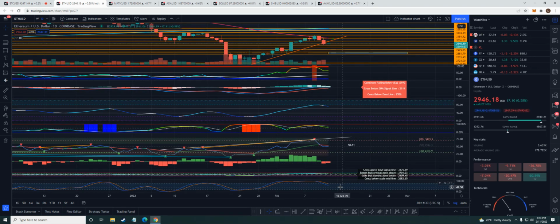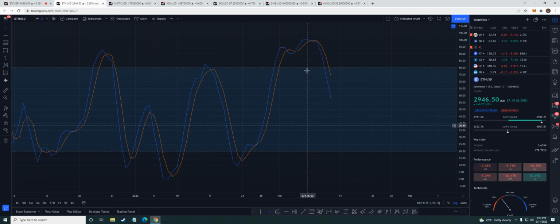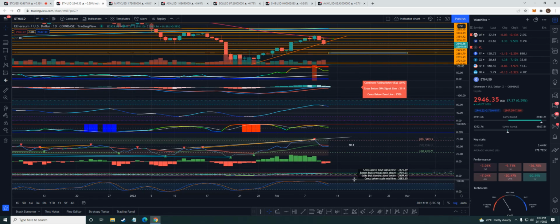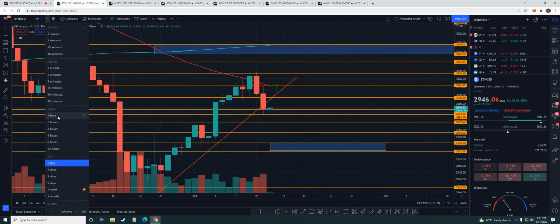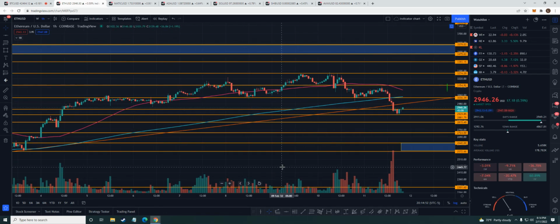So maybe a little short side. We'll look at the short term targets. Yeah, it's crossing down on the stochastic indicator, so that's not good. So we're seeing on the daily, not looking so hot. Let's go to the short term though. Maybe we got a short term move on this.